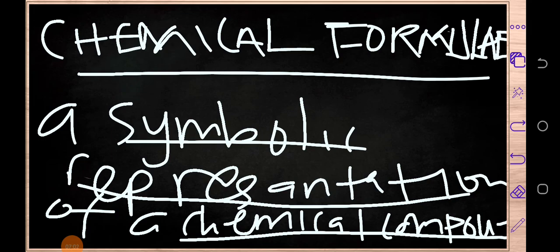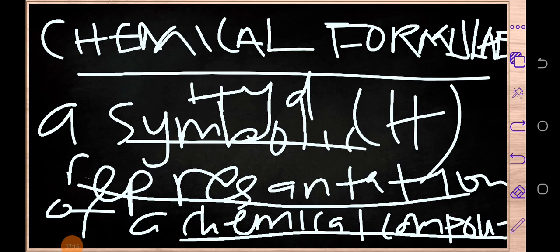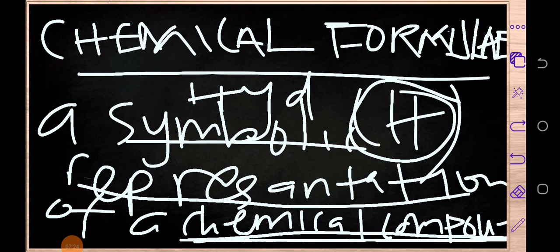So now, when we talk of atoms, they have got symbols. Let's say, for example, when we talk of hydrogen, hydrogen has got a symbol which looks like this. So we use these same symbols to represent a certain chemical compound. That symbolic representation of a chemical compound's composition is what we are calling a chemical formula. I'm sure you're getting it.